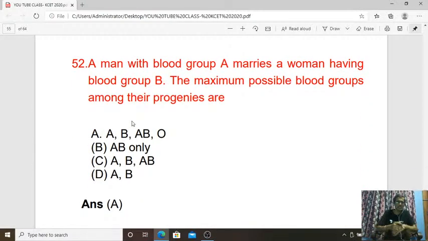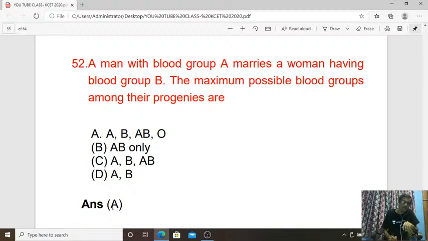Next, 52nd question. A man with blood group A marries a woman having blood group B. Here they didn't mention whether it is homozygous A or heterozygous A, homozygous B or heterozygous B. The maximum possible blood groups among their progenies are which?